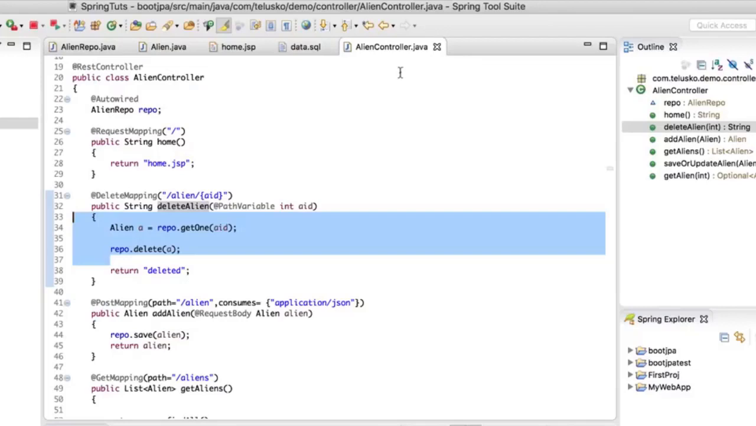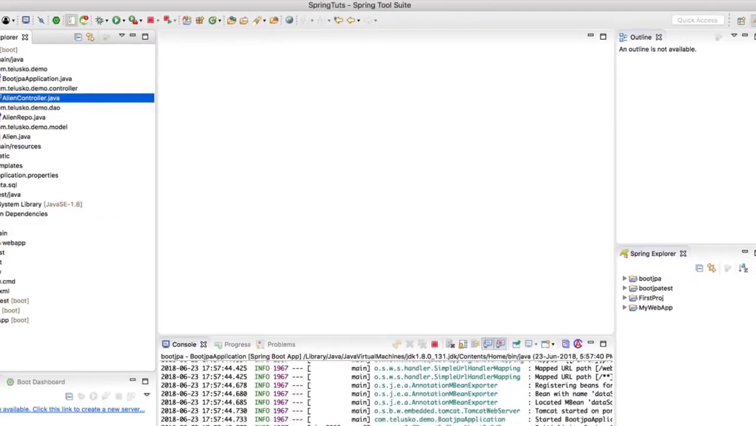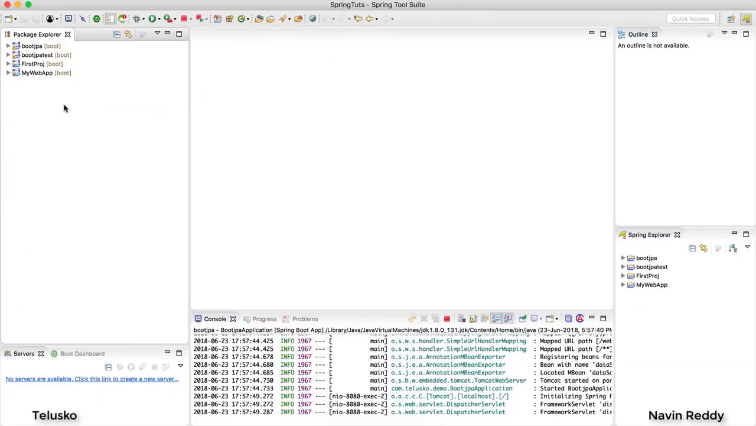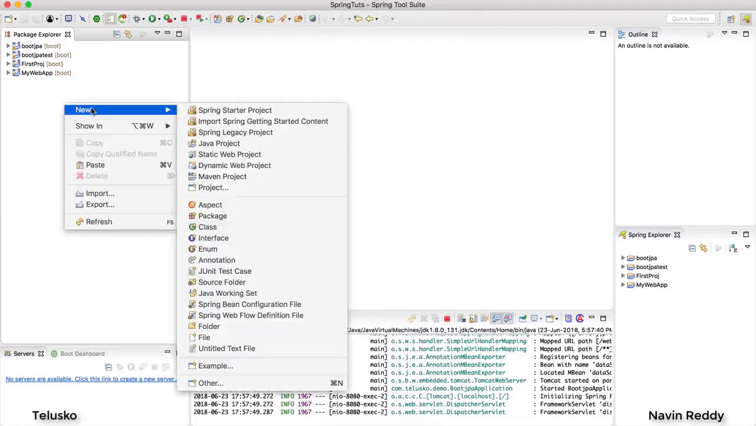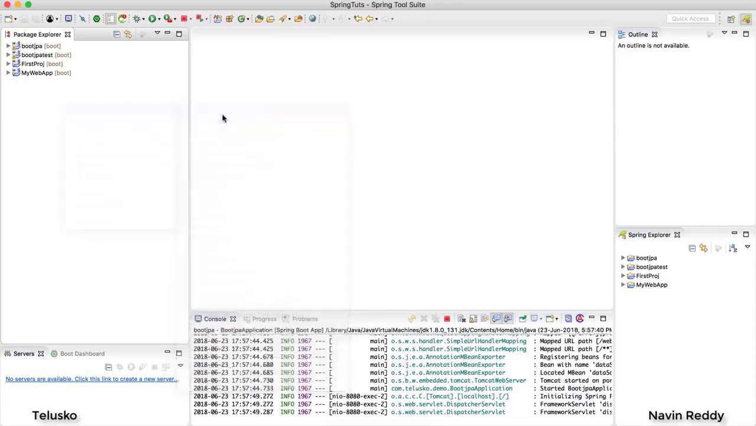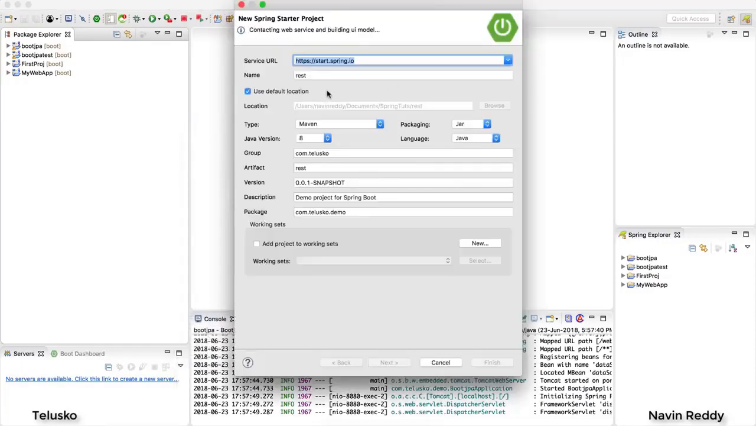So let's implement that. I will close all the windows here and start from scratch. I will close this project and create a new project. I will right click here, say new Spring Starter project, and we'll name this project Spring Data REST. And then we'll click on next.